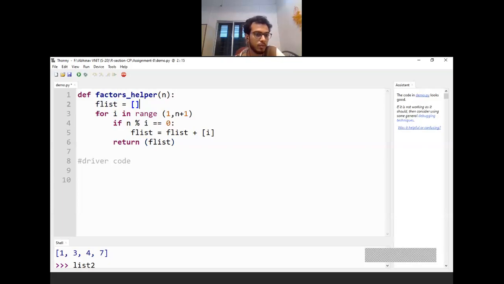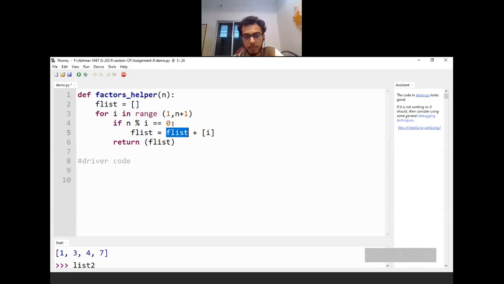After that I have written a for loop, for I in range 1 to n plus 1. I have not started it from 0, because if I start from 0, it will create a problem and try to divide some number n by 0. So a divide by 0 error will occur if you start your loop from 0. Or, if you start from 0, you will have to write I plus 1, so that the division starts from one step ahead, which is 1. If that number completely divides n, it will be added to the current list as the F list.